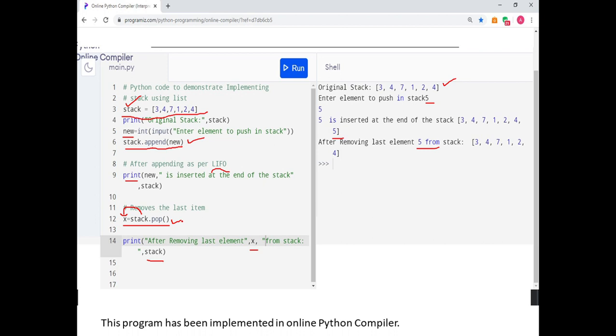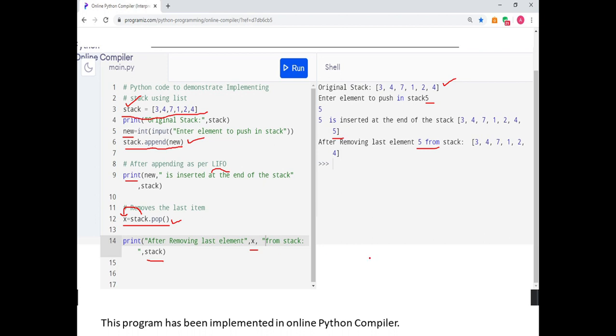Very simple. Okay, you can make a menu driven program over here. Just an assignment for you. If you want to make it more appealing, you can make a menu driven program in which you introduce a stack. You ask the user what he wants to do, push or pop. If he opts for push, you just enter a new element from the user and call the append function. If he opts for pop, you just call the function stack.pop and show the result after removing the element. So you can make a menu driven program for this also.